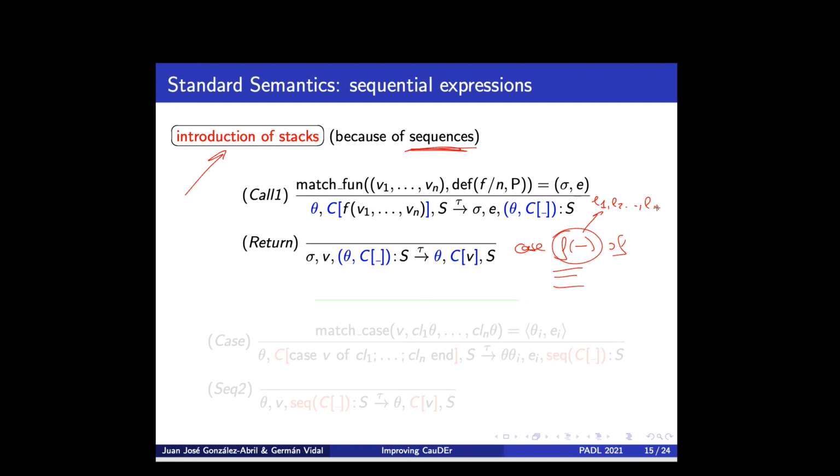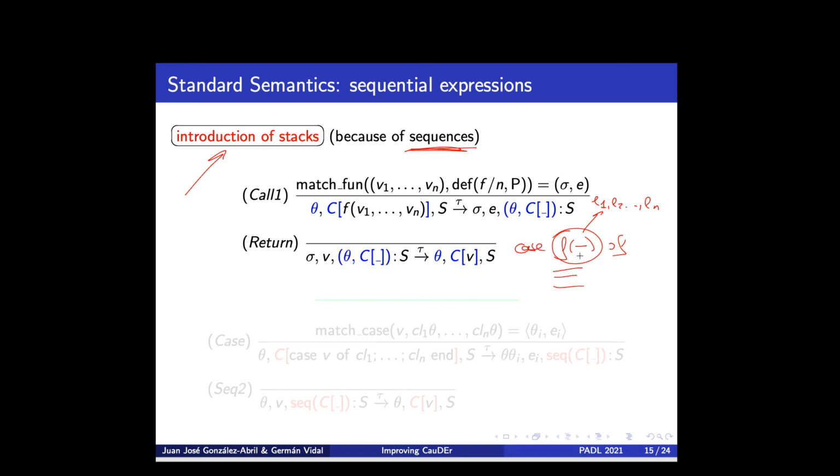However, this is not a legal expression anymore. So in our small step semantics, this intermediate expression where we have case and a sequence of expressions is not legal.